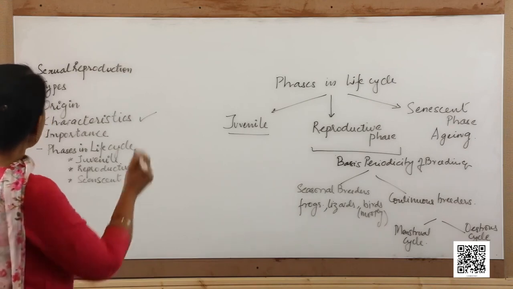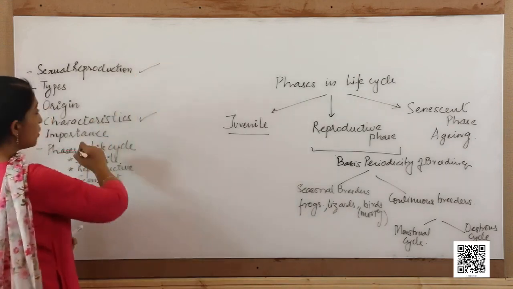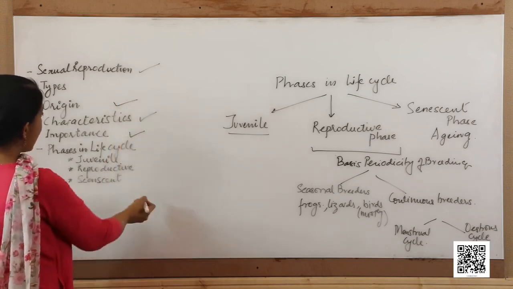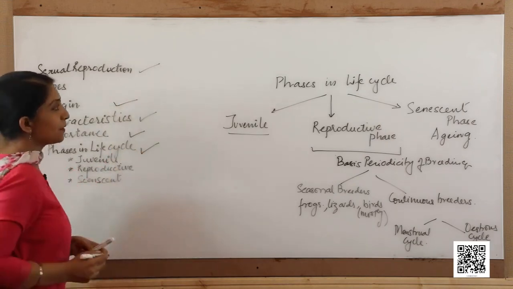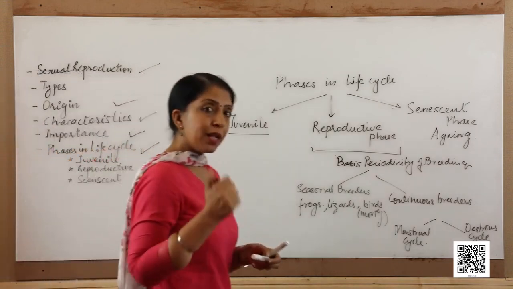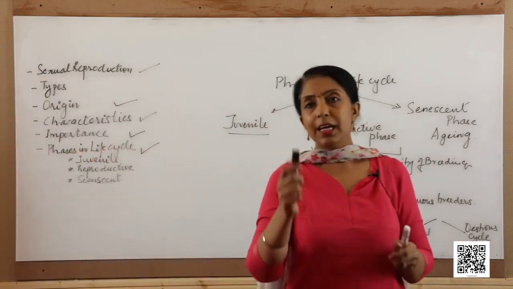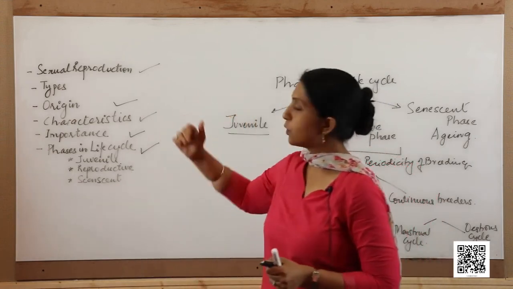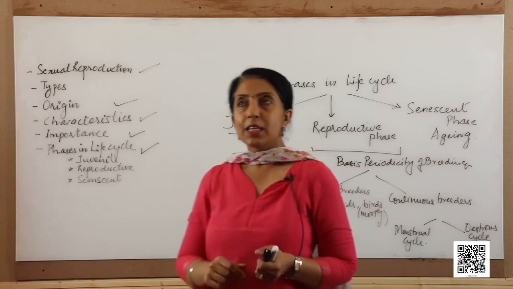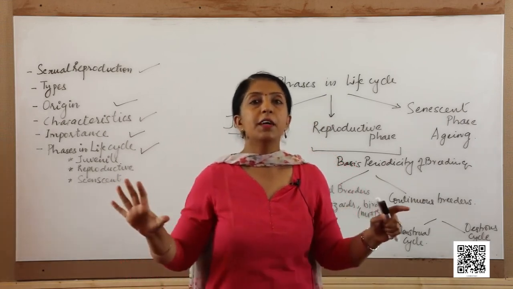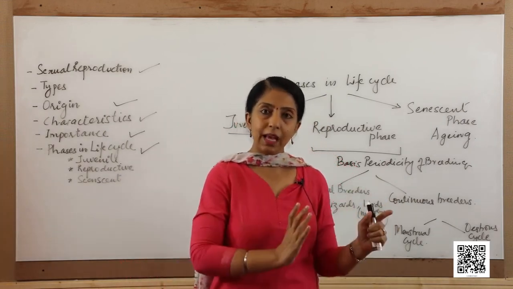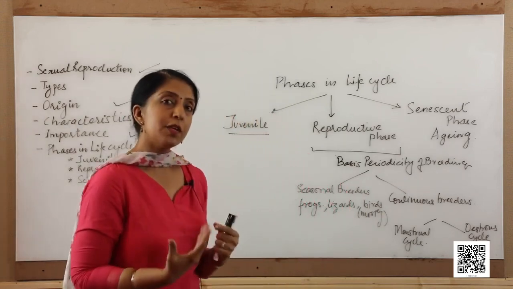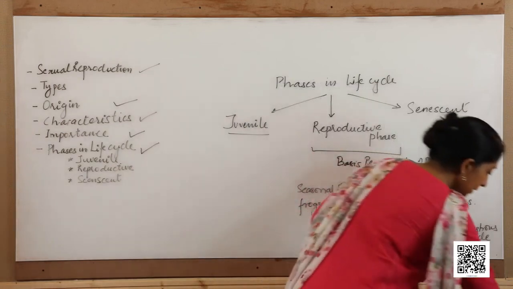So, we have already covered the definition of sexual reproduction, the origin and the importance, and also the phases in life cycle. One thing also again I would like to take up here, that what are the different types of sexual reproduction. Now, sexual reproduction can be broadly divided into two types, syngamy and conjugation. Now, what are the main differences between the two? Let us try and understand.